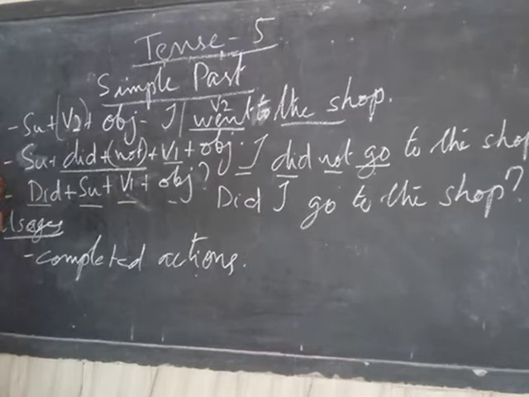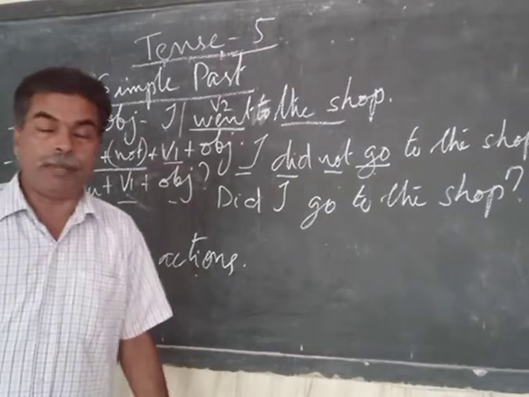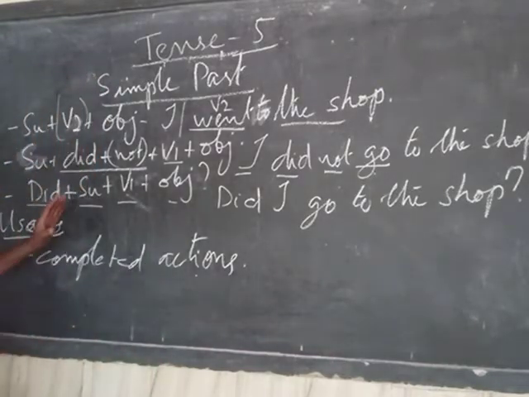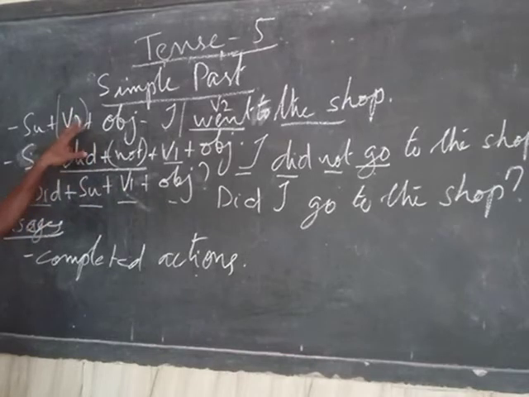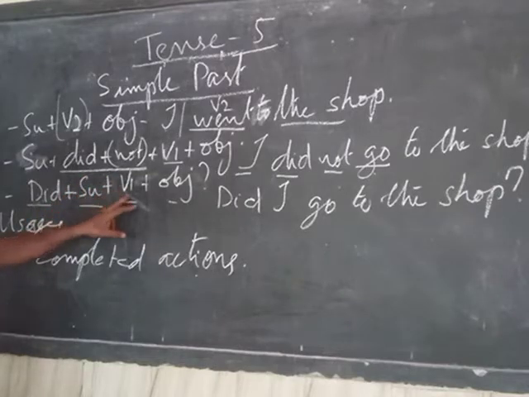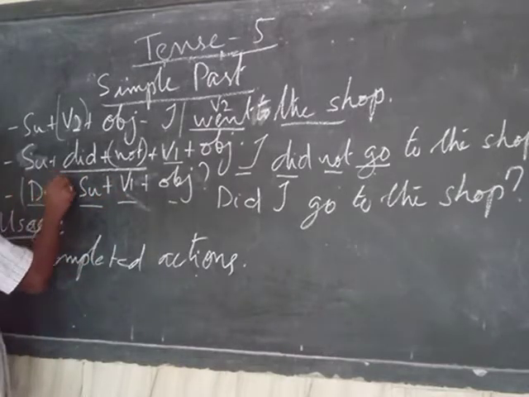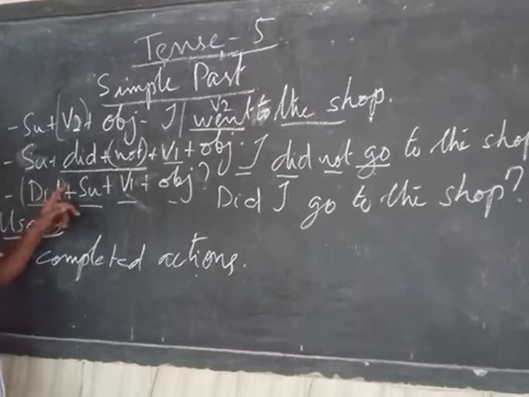Then the next is the question form. I told you in the beginning, while making questions, one part of the verb comes before the subject. Here, did plus V1 is what makes V2. So did comes before the subject, then V1. After did, we use only V1.